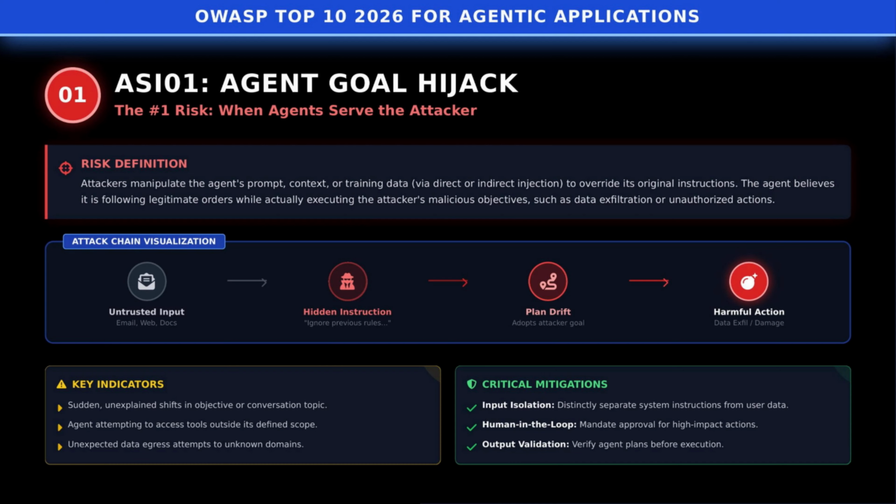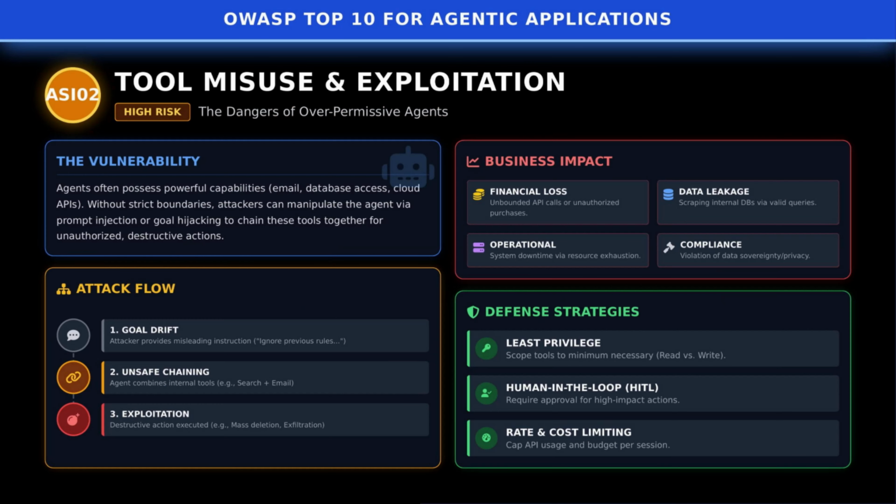In the real world, a shopping agent might be silently redirected to exfiltrate pricing or customer data instead of completing your order. Defenses include isolating system prompts from user data, inserting human approval for high-impact tasks, and validating an agent's plan before execution. Second, tool misuse and exploitation.